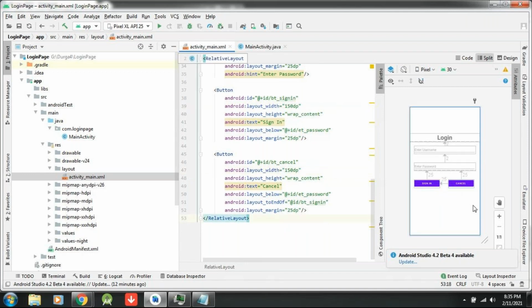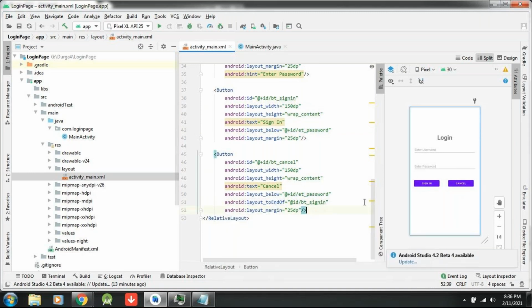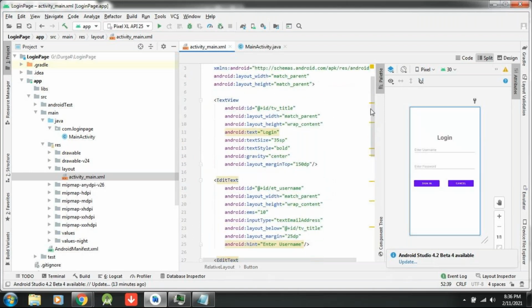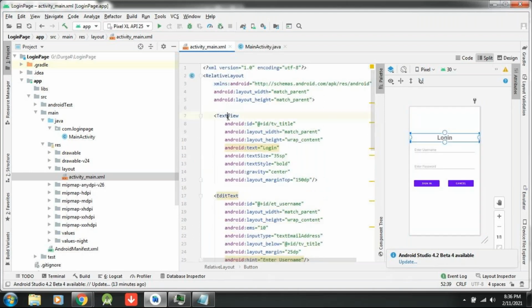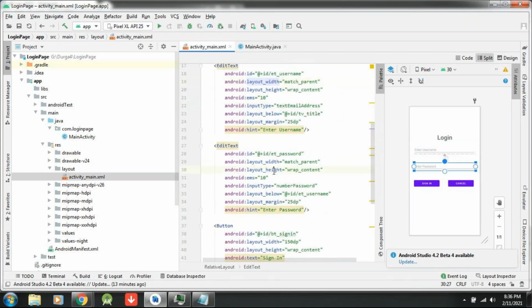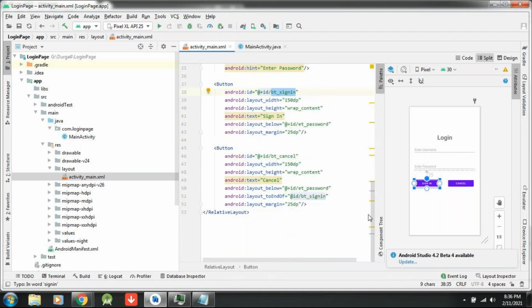It looks good now. This is my login screen using relative layout. Relative layout means you have to specify what is below, what is left of, what is right of, and so on. Now I am ready with my login screen. What views have I taken? Text view, the title, so there is no click listener for this. You can make it empty, no problem, but edit text is mandatory. Edit text password is mandatory. Sign in button is mandatory. Cancel button is also mandatory.